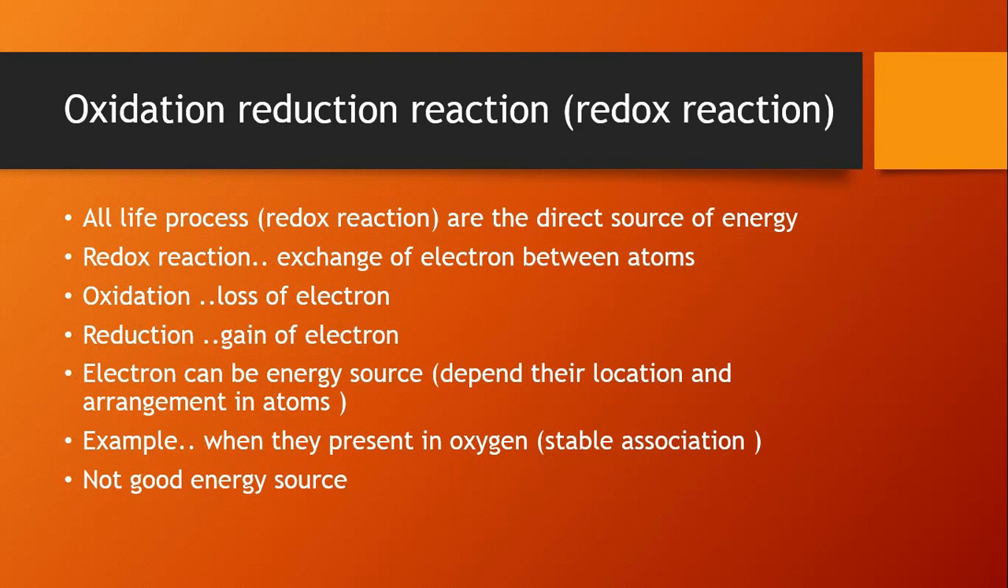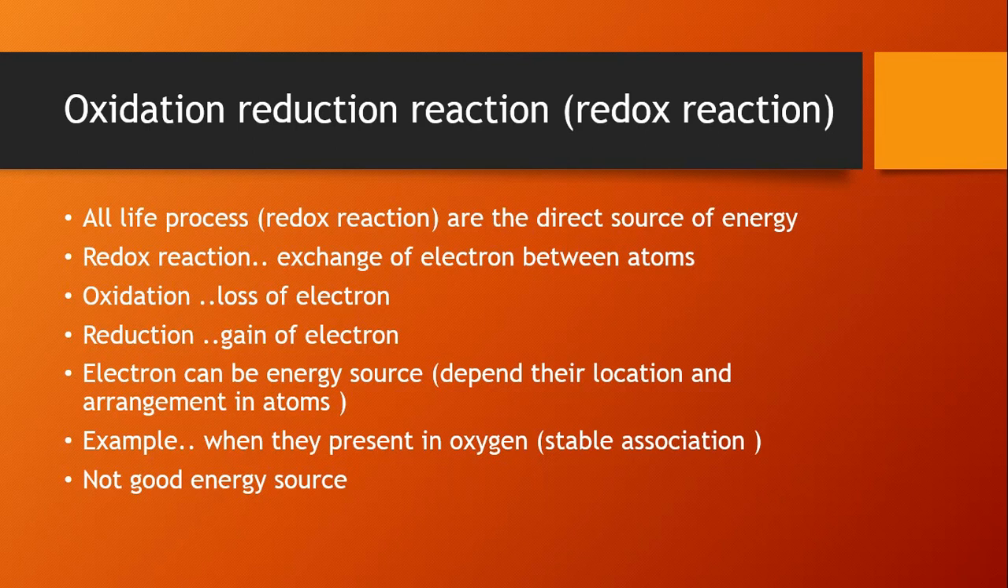Oxidation and reduction are both names of processes. Oxidation means a molecule or atom has lost its electron, so it is called oxidation. Reduction: when a molecule gains an electron, it is called reduction. When an electron is lost or gained, it means energy is released or gained. Electrons are a direct source of energy, but it depends on their location and arrangement in atoms.